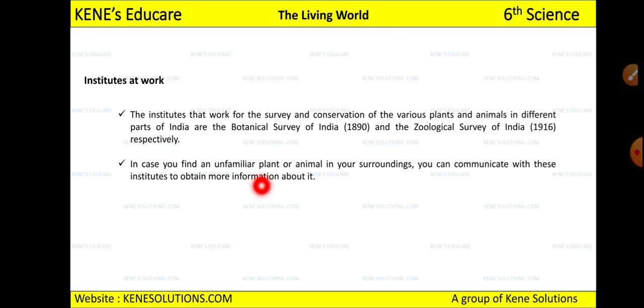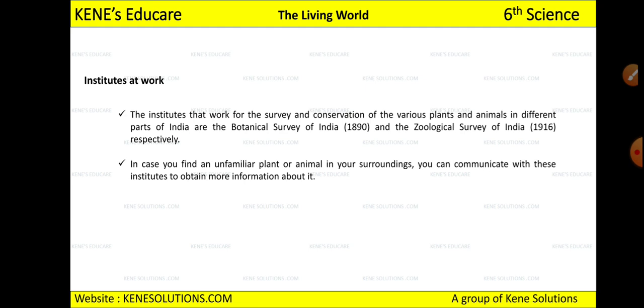Both these institutes are working on conservation, meaning protecting these various plants and animals. In case you find an unfamiliar plant or animal in your surroundings, you can communicate with these institutes to obtain more information about it. If you see any plant or animal which you haven't seen before, or people might not know about, you can inform such institutes, because the work they do is to study various new types of plants and animals which come into existence.